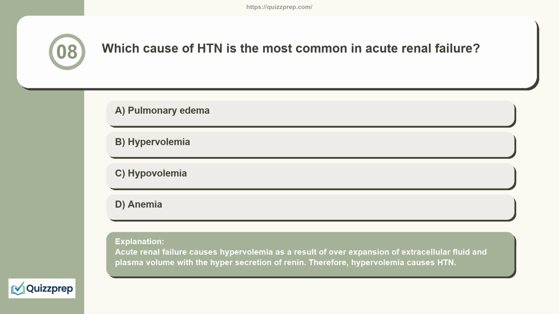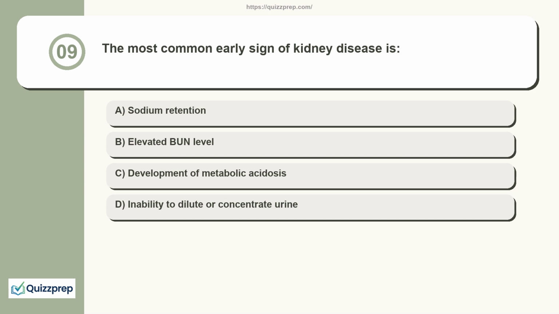Acute renal failure causes hypervolemia as a result of overexpansion of extracellular fluid and plasma volume with the hypersecretion of renin. Therefore, hypervolemia causes HTN. Question 9. The most common early sign of kidney disease is sodium retention, elevated BUN level, development of metabolic acidosis, inability to dilute or concentrate urine.